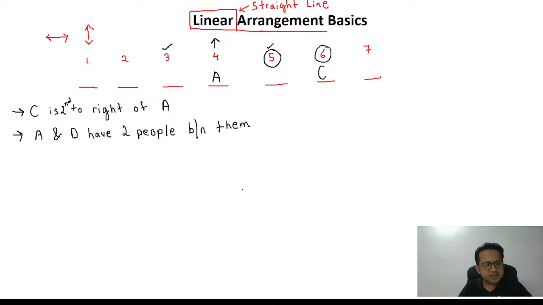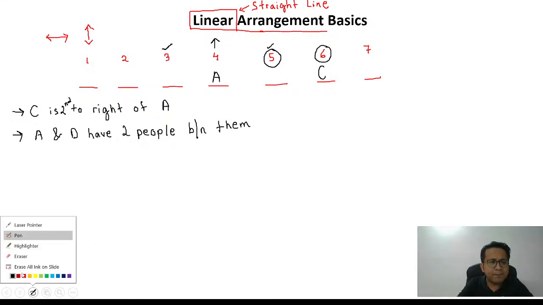Any yes, I'm looking at the YouTube comments. Anyone? A and D have two people between them. Absolutely. Sonu and Swati get it absolutely correct. Both ways it's possible. Can you see? Two people between them.